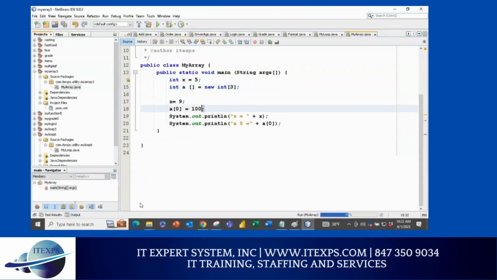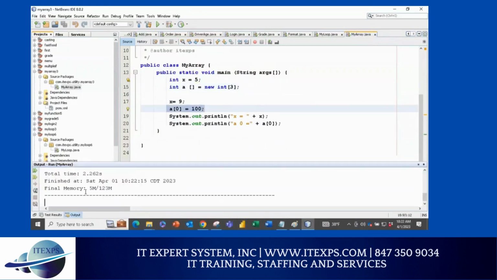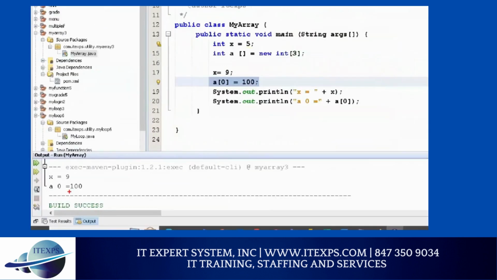Here I'm assigning value 100, and A of 0 means I wrote the 0th element is 100. So this is going to give me 100, and this one is going to give me 9. Easy. Say yes or no. Yes. Right?